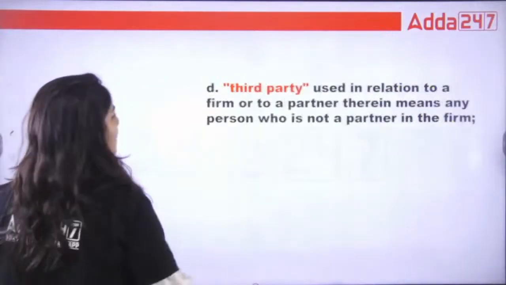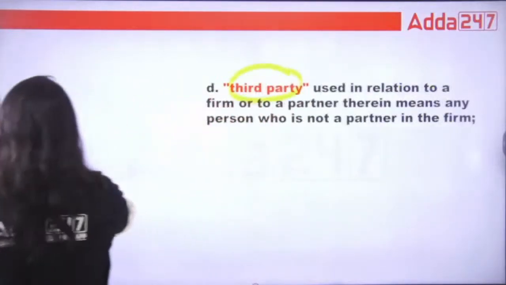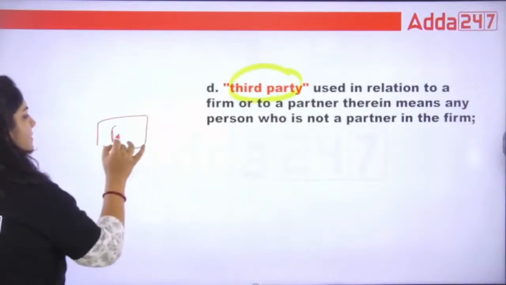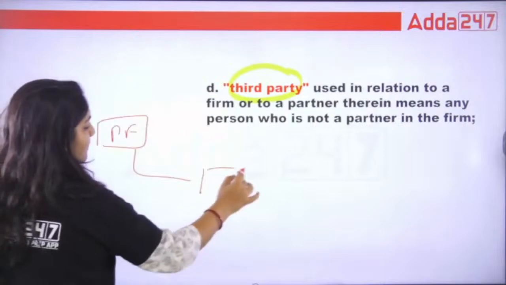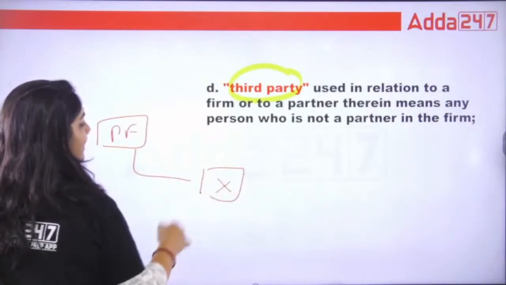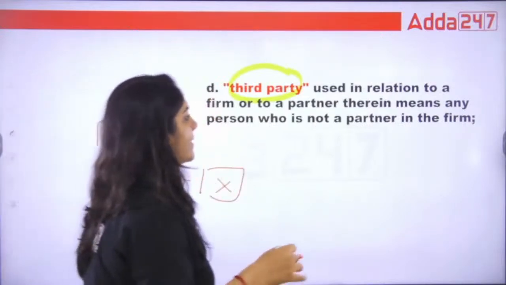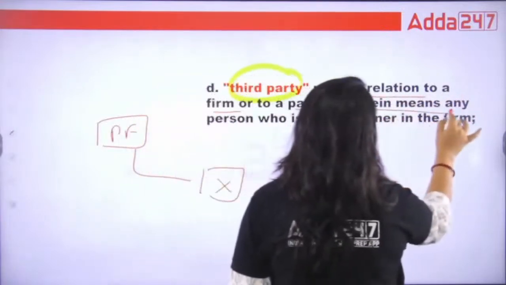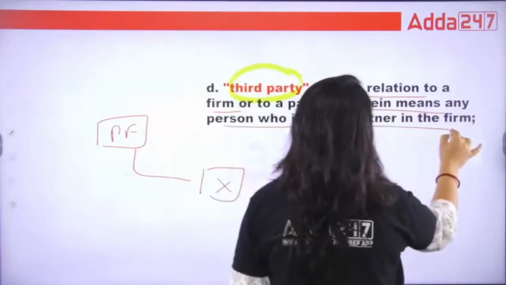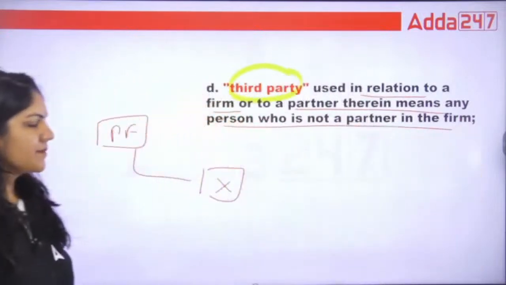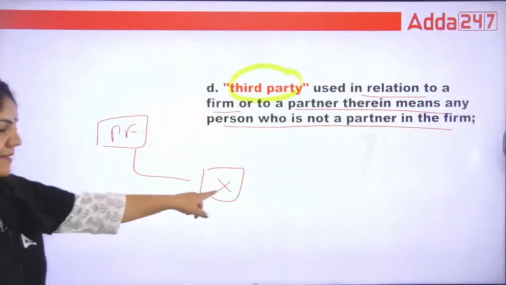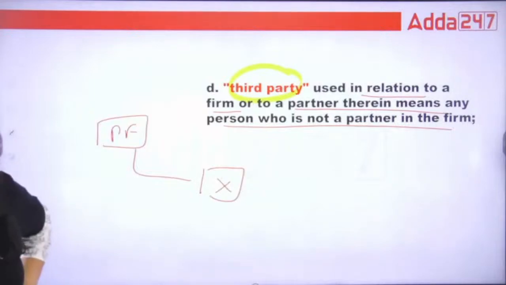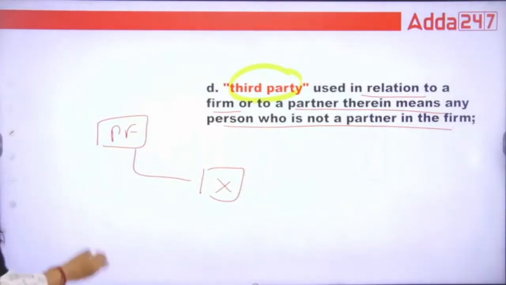Now, what is third party? Suppose a partnership firm is there and they do business with that X party. So this X is called third party. The third party, used in relation to a firm or to the partners therein, means any person who is not a partner in the firm. That's it. So that third party is not the partner. Got it? Third party is not the partner.